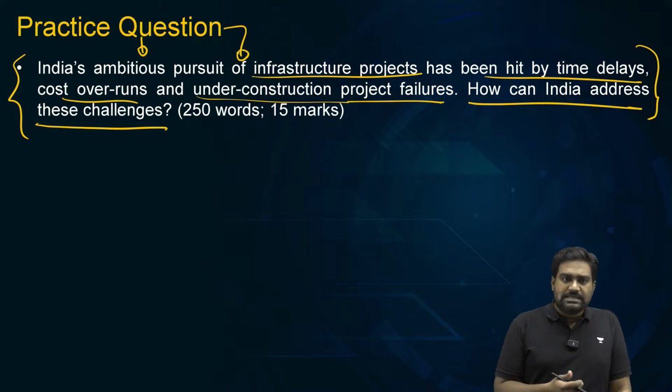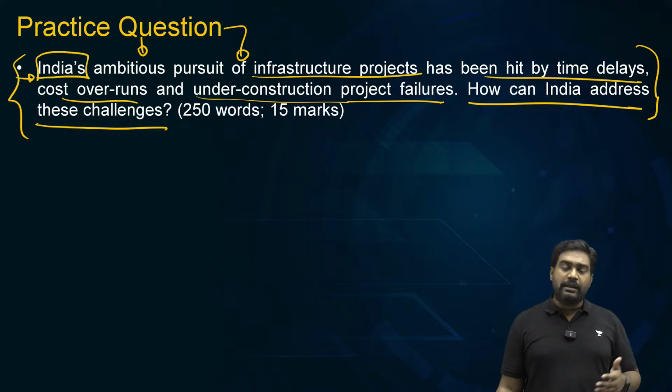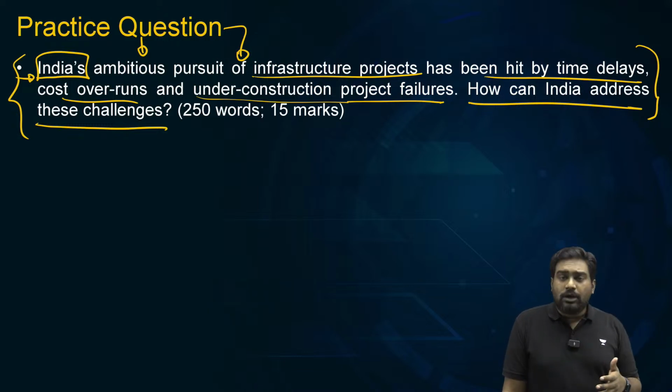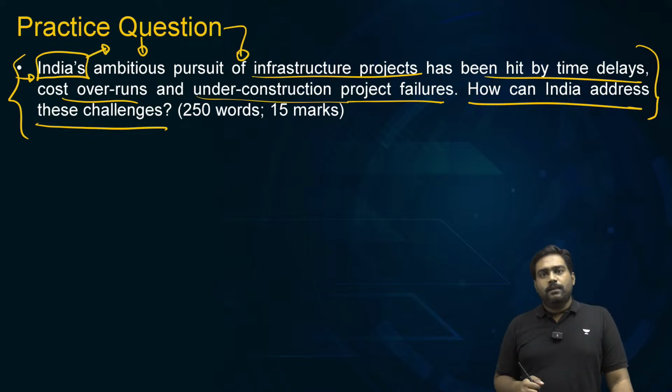You can start out your answer by discussing India's ambitious plans to become a $5 trillion economy and a developed country by 2047. You can point out the role of infrastructure in achieving these targets. Or maybe you can discuss the recent failures which have occurred, which cause embarrassment for India and slow down our pursuit of these critical projects, right?